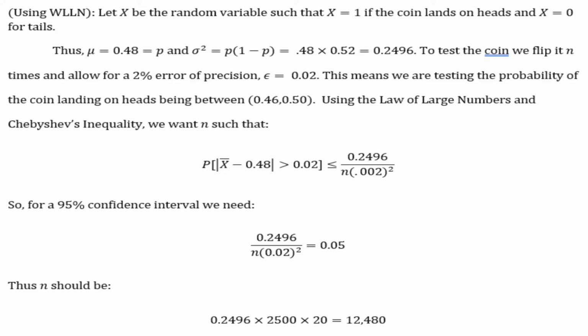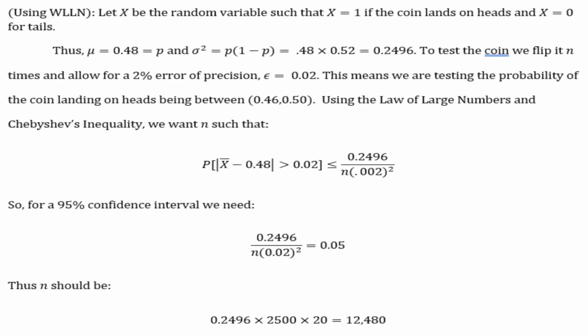Chebyshev's inequality right there. For our 95% confidence interval, we simply set our Chebyshev inequality equal to 0.05, since the left side of the inequality is the probability that the coin landing on heads is within the 2% error precision. That's a mouthful.